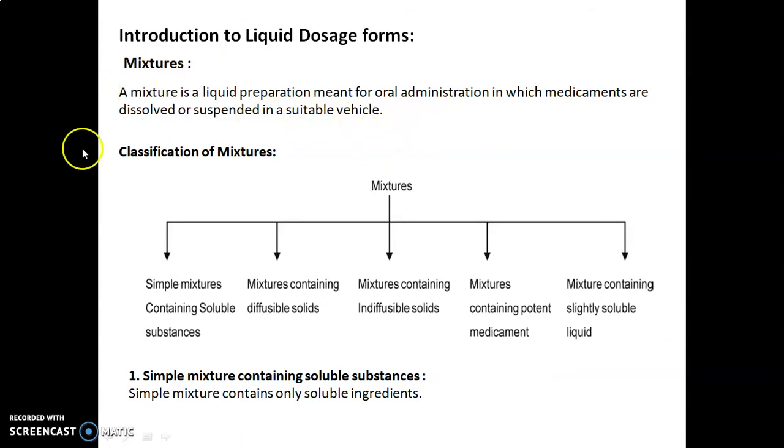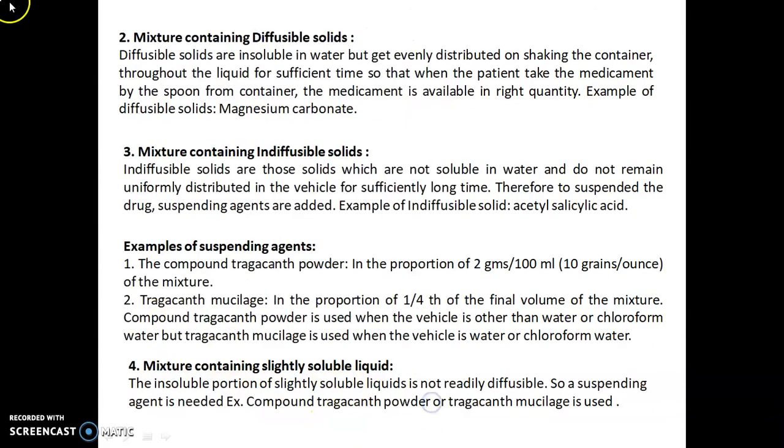vehicle. Classification of mixtures. Mixtures are classified into the following five types: simple mixture containing soluble substances, mixtures containing diffusible solids, mixtures containing indiffusible solids, mixtures containing potent medicament, and mixture containing slightly soluble liquid. So the first class is a simple mixture containing soluble substances. A simple mixture contains only soluble ingredients.